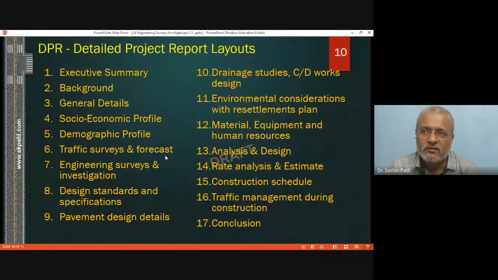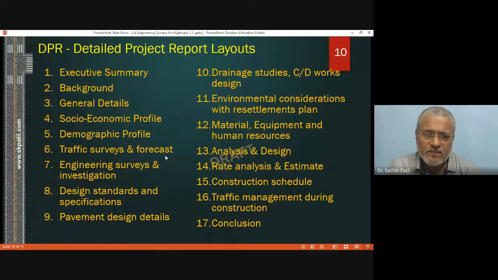Then the amount of material required, equipment that might be required for construction, and human resource required. Tentative figures will be included in this DPR. Analysis and design, whatever we have covered, will be analyzed. That means quantity, rate, money related parameters, design verification, drawings will be included in this DPR.